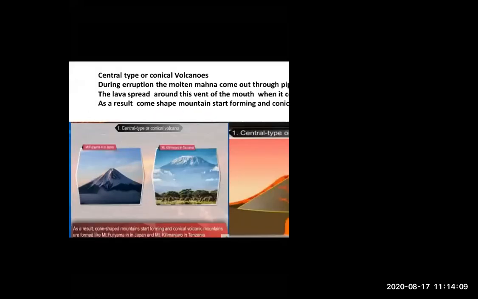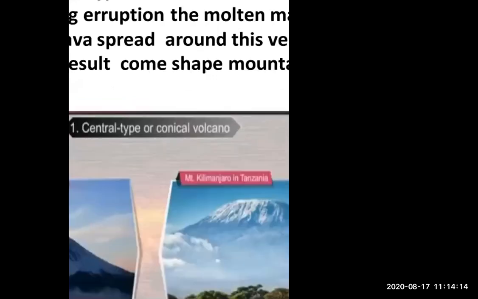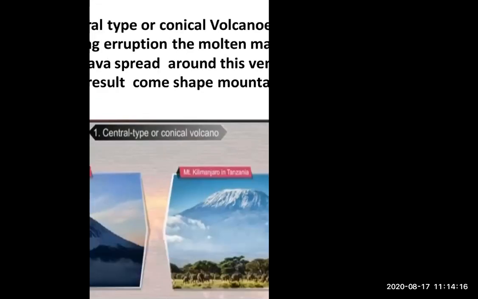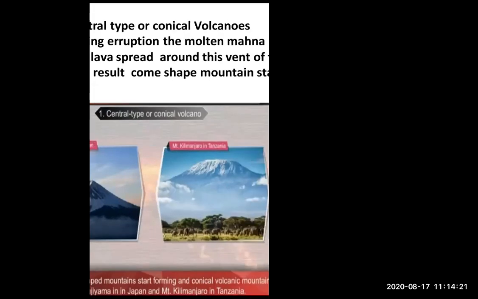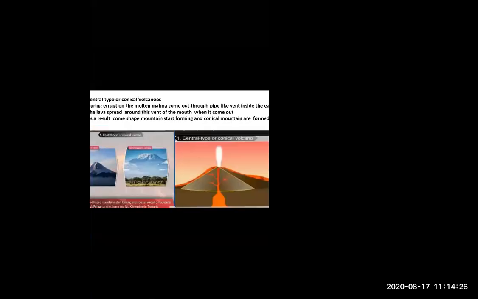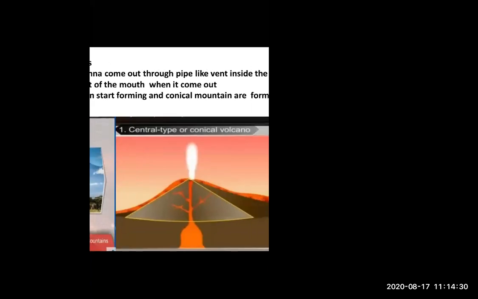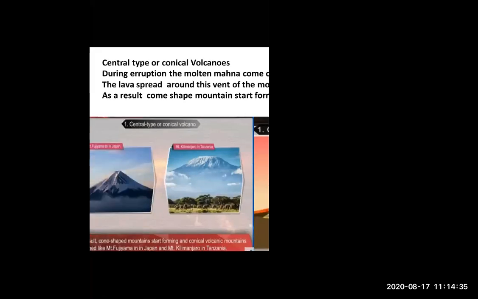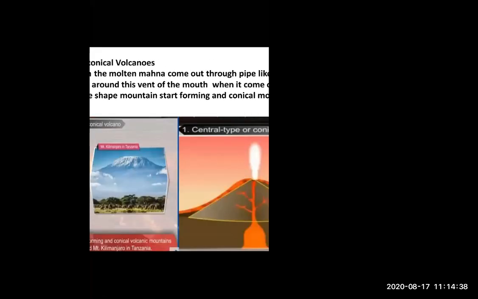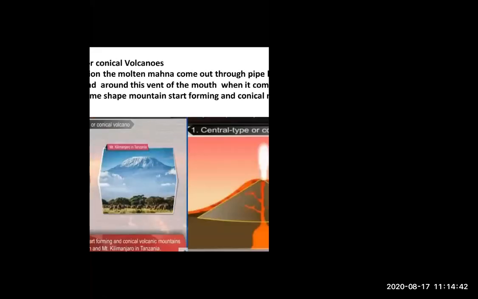First is the conical type, which is also called the central type volcano. Central type volcano means what? Just look at this diagram, students. Whenever the molten magma, the lava, comes out from the mountains, I will show you one thing.